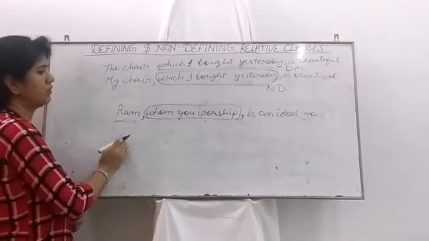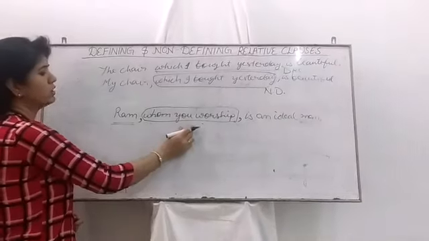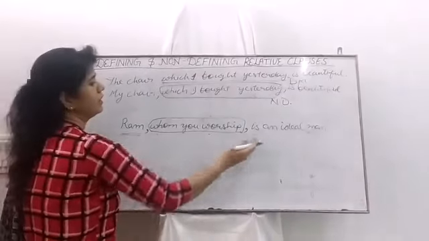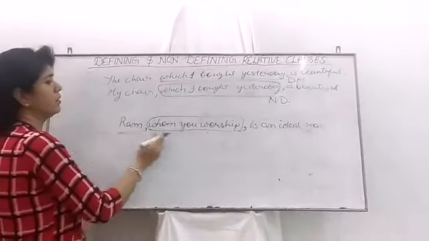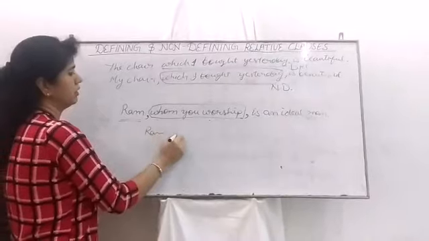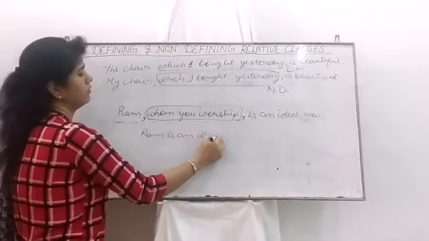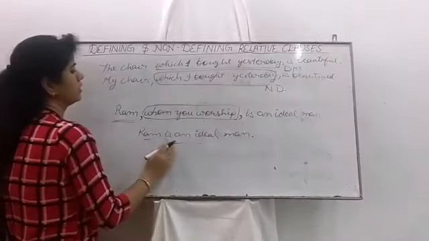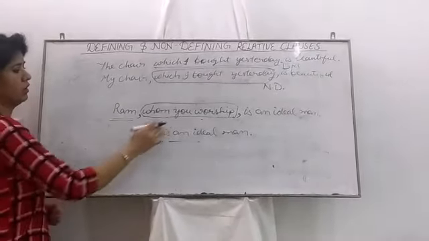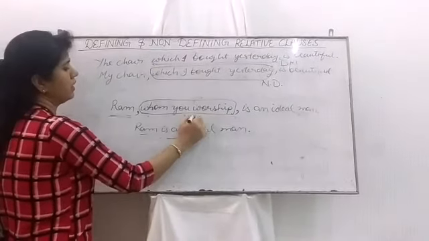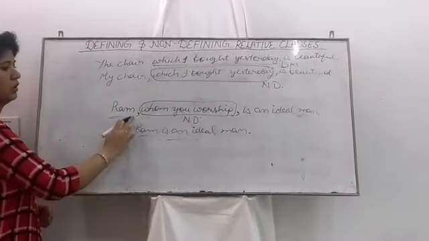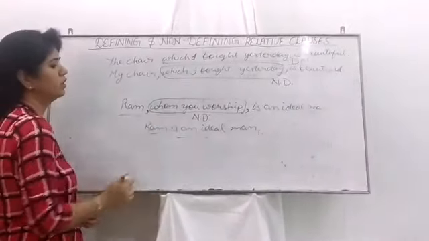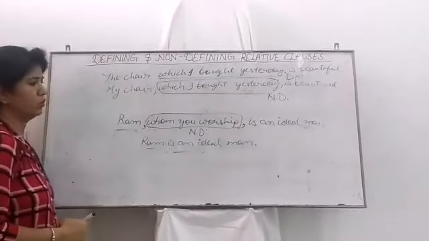Because without this information, the sentence is still complete: Ram is an ideal man. It's a complete sentence. Everybody knows Ram, and it is complete without this portion. So it's a non-defining relative clause. Commas are here, so we can recognize that it's a non-defining relative clause.